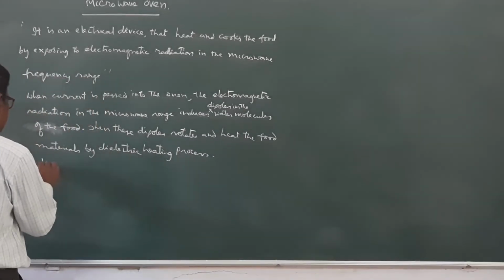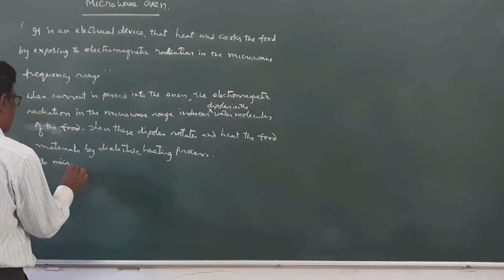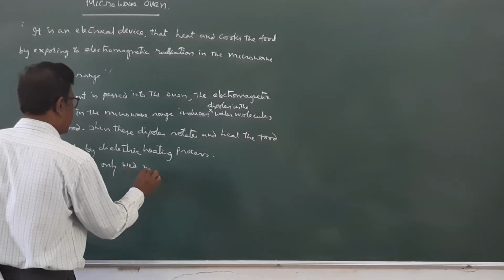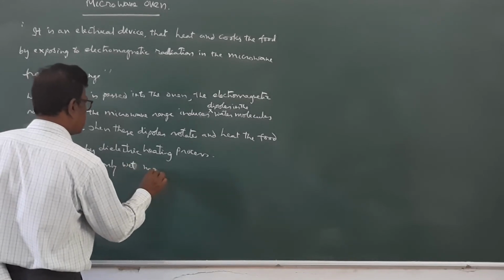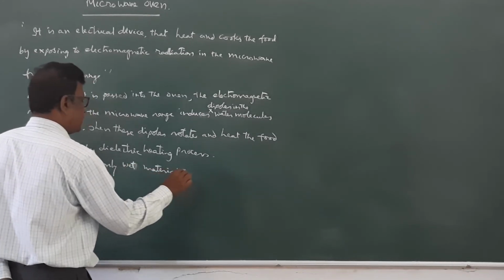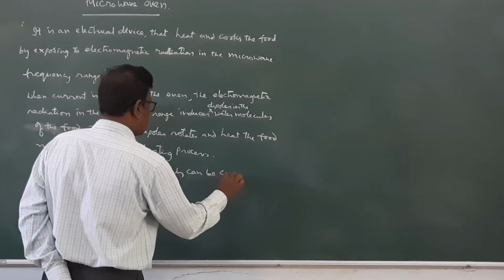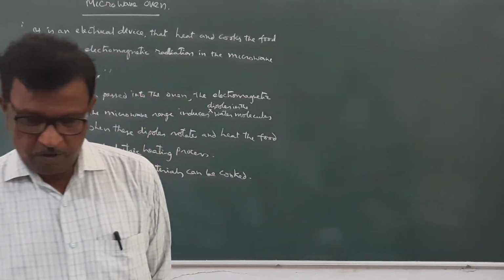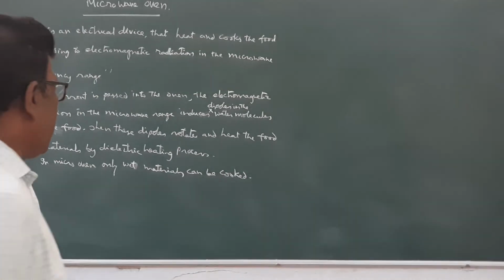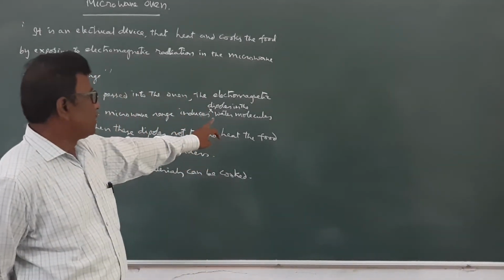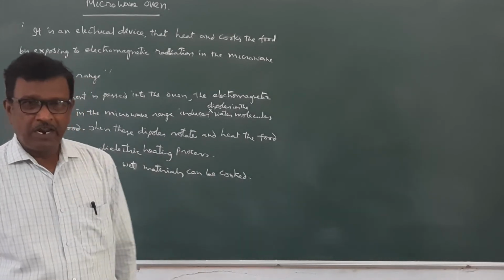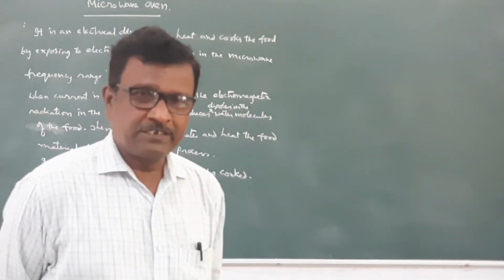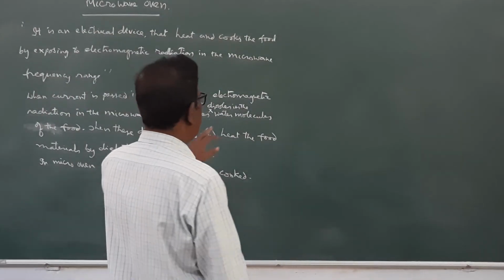So in a microwave oven, only wet materials can be cooked. Wet materials means material that consists of water content. Why? If it is dry, for example dry groundnuts or peanuts, there will not be any water content.